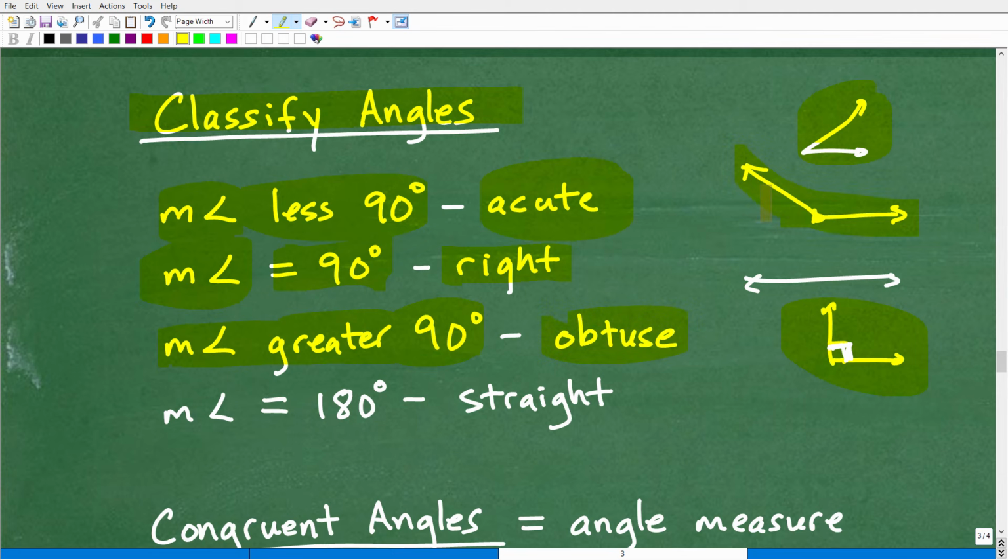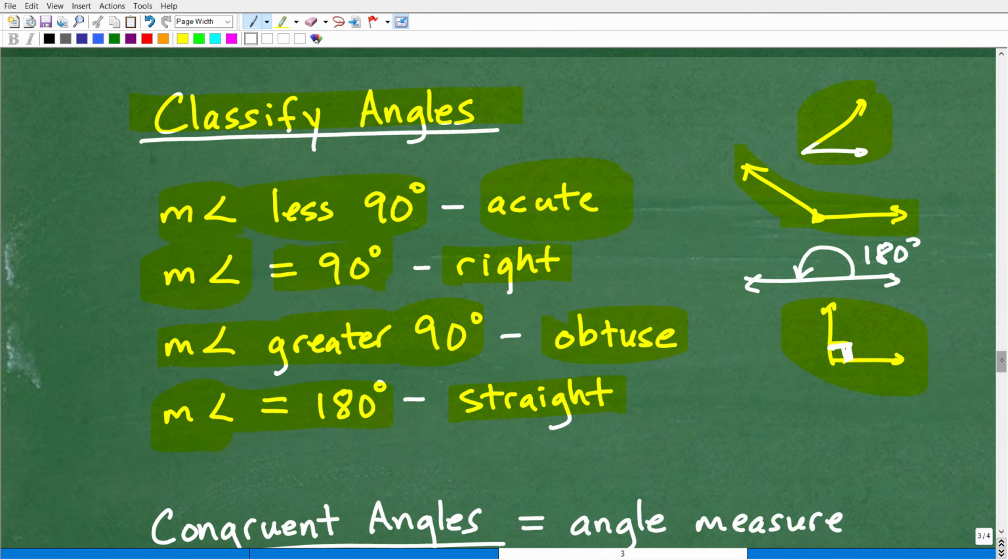And then a straight line is actually an angle. When the measurement of an angle is exactly 180 degrees, that's a straight line like so. So this is 180 degrees or a semicircle. So yes, a line is an angle. You want to think of that as called a straight angle.